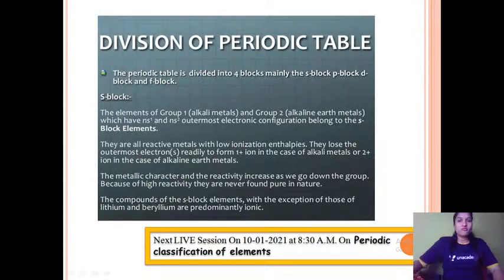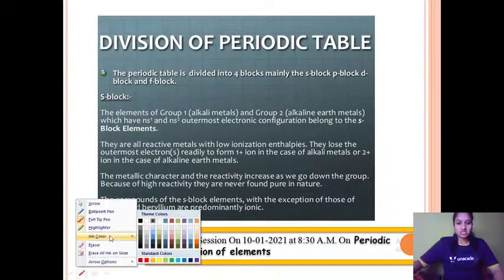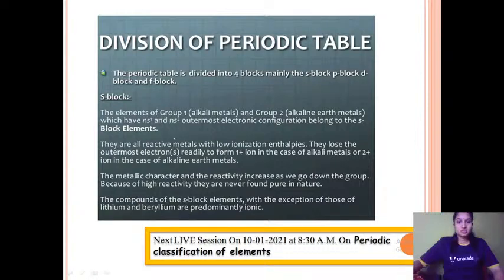When he was placing the elements, he made sure that all the elements with similarity in properties are placed in the same vertical column, that is, one below the other. Based on that, there are 4 different blocks of elements in the periodic table. Now what are these different blocks? Let us see. There are 4 blocks of elements in the periodic table: S block, P block, D block and F block elements.